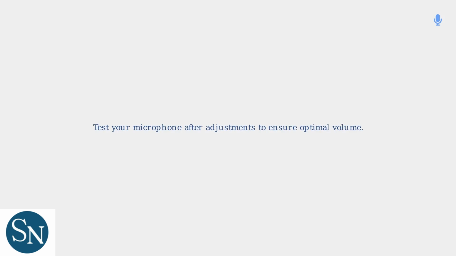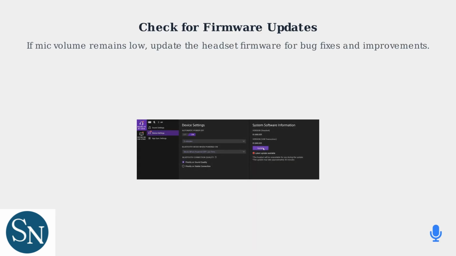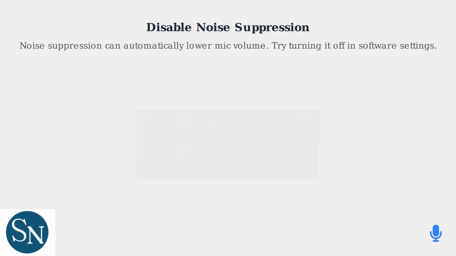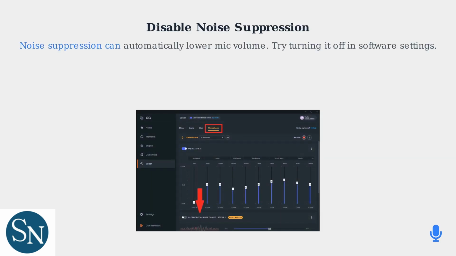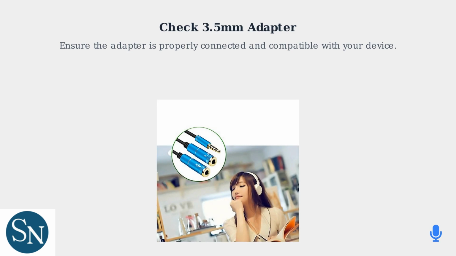After making these adjustments, test your microphone in a voice recording app to confirm the volume is set appropriately for clear communication. If your microphone volume is still too low after basic adjustments, try these troubleshooting steps. First, check for firmware updates on the headset to ensure you have the latest fixes. Second, disable noise suppression in your software settings, as this feature might be reducing the microphone volume automatically. Finally, if using a 3.5mm adapter, make sure it's securely connected and compatible with your setup.